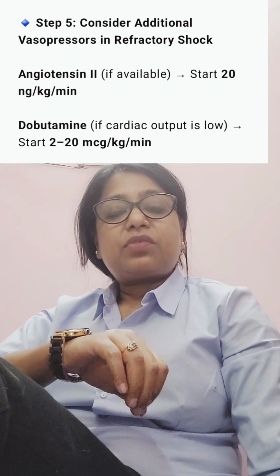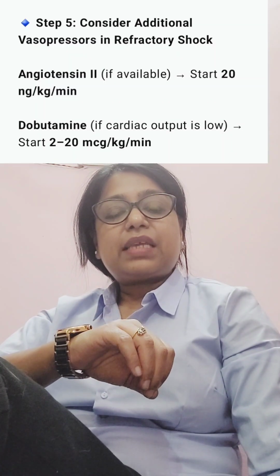Suppose with noradrenaline and vasopressin, you have to start adrenaline also. When all these have been started, it is called vasopressor refractive shock. In the case of vasopressor refractive shock, you have to add hydrocortisone.